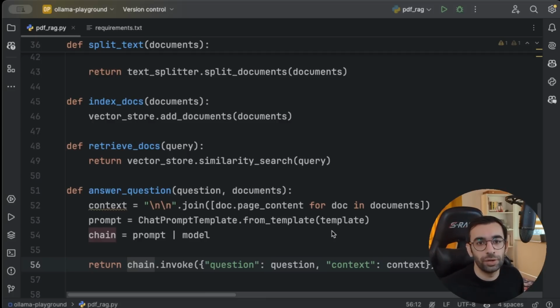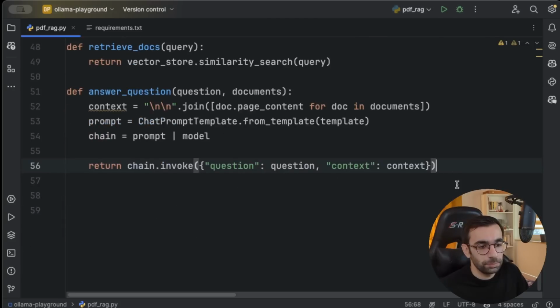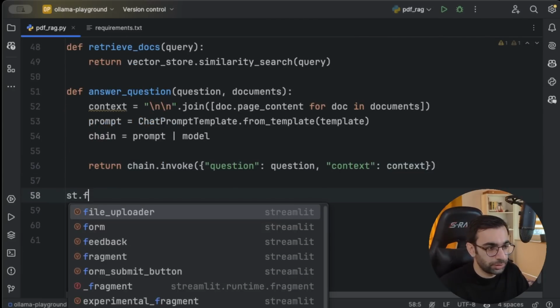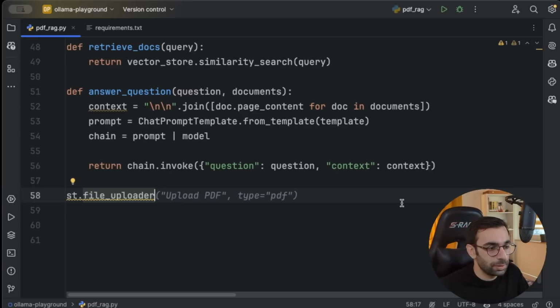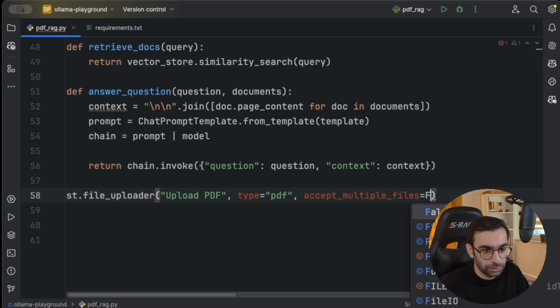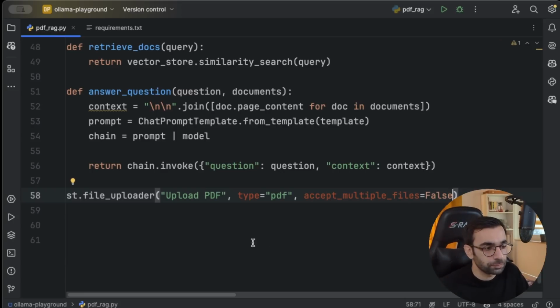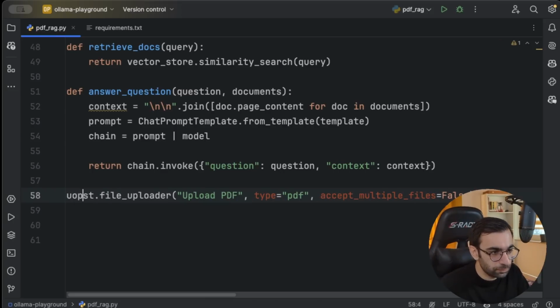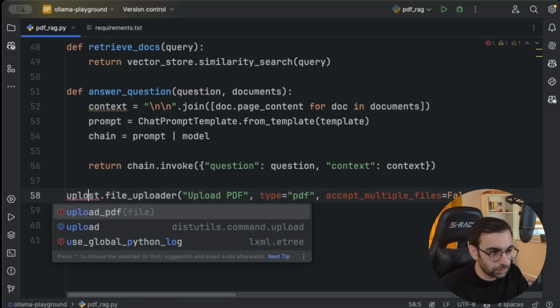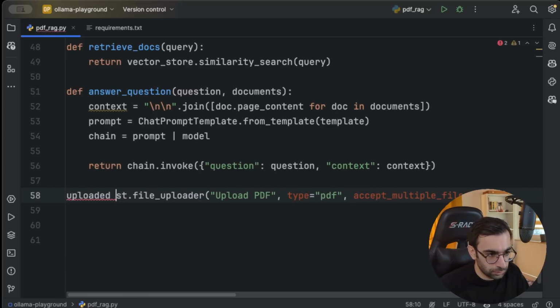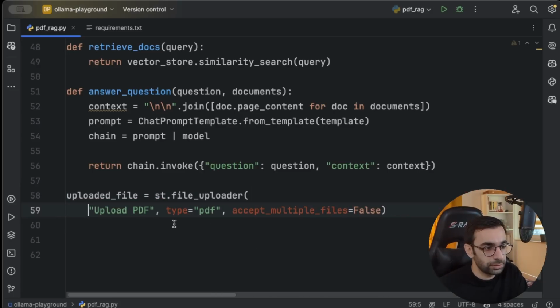Now let's go ahead and build our UI, which is pretty simple with Streamlit. I'm gonna use Streamlit's file uploader, and as label I'm gonna say upload PDF, and the type I'm gonna restrict it to PDF. I'm gonna also add accept multiple files as false, because we want to process one PDF at a time. This will give me an uploaded file. Let's also break this down.